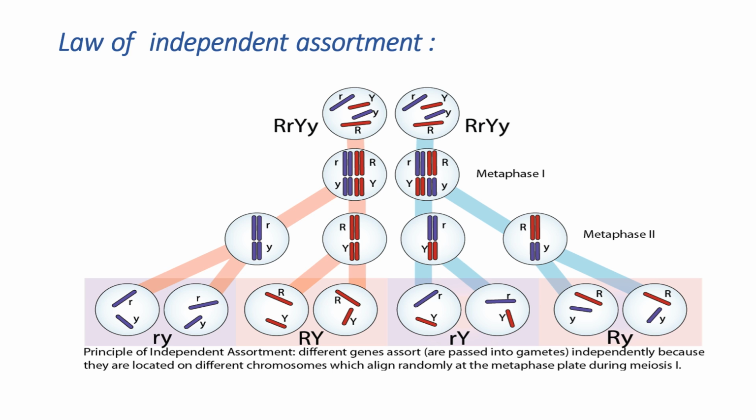When they crossed each other, some appeared in some cells and some offspring, and others appeared in other offspring. Depending on this, he explained that every gene assorts itself in different locations, so it aligns randomly during cell division or during the crossing. He explained this phenomenon as the law of independent assortment.